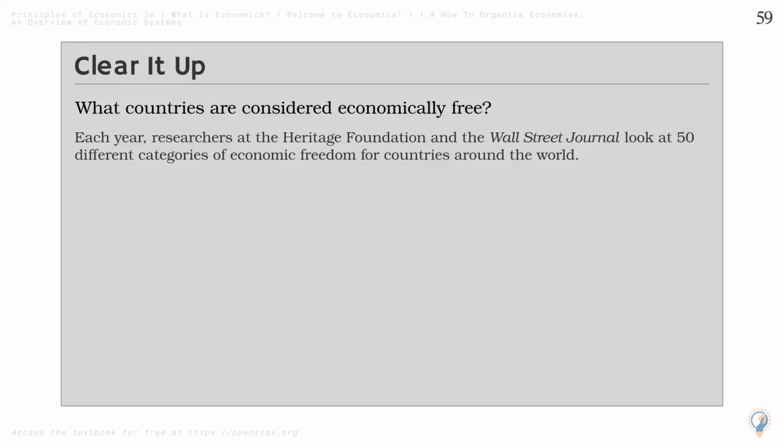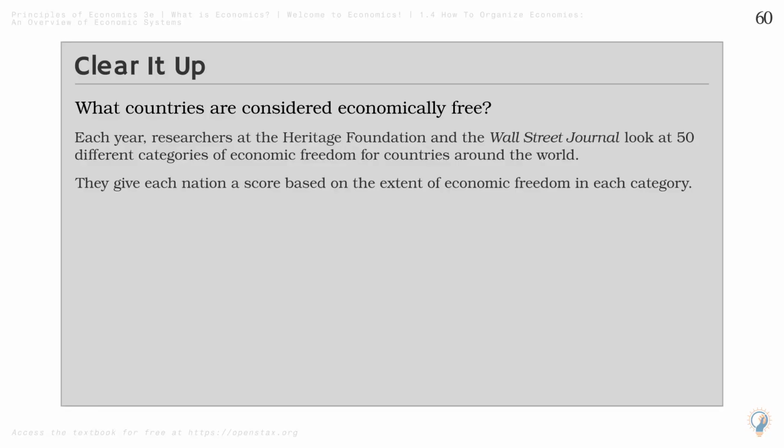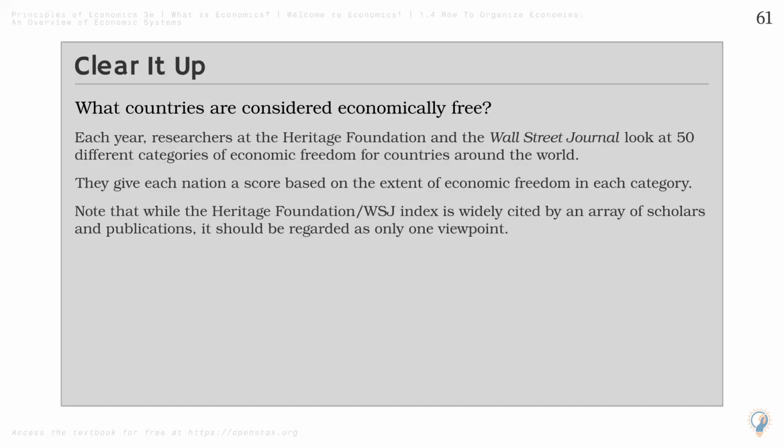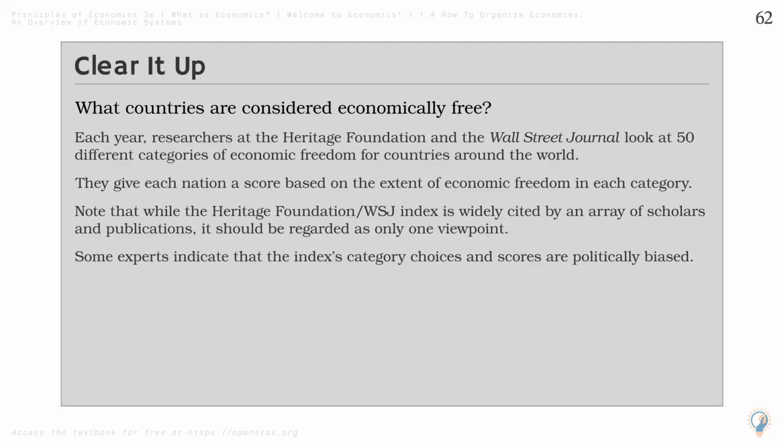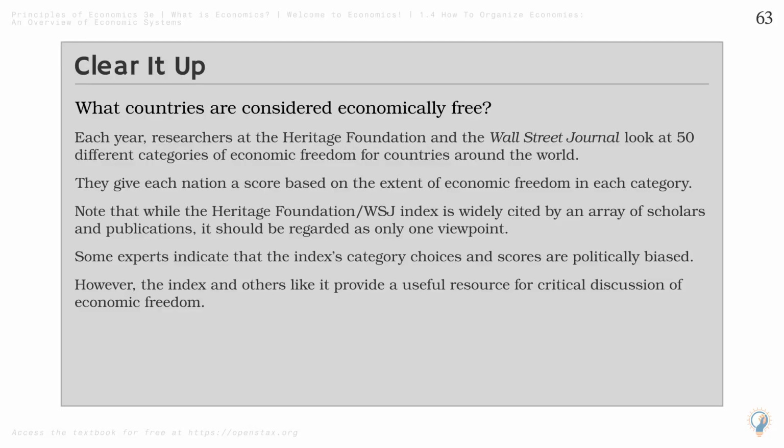Each year, researchers at the Heritage Foundation and the Wall Street Journal look at 50 different categories of economic freedom for countries around the world. They give each nation a score based on the extent of economic freedom in each category. Note that while the Heritage Foundation and Wall Street Journal Index is widely cited by an array of scholars and publications, it should be regarded as only one viewpoint. Some experts indicate that the index's category choices and scores are politically biased. However, the index and others like it provide a useful resource for critical discussion of economic freedom.